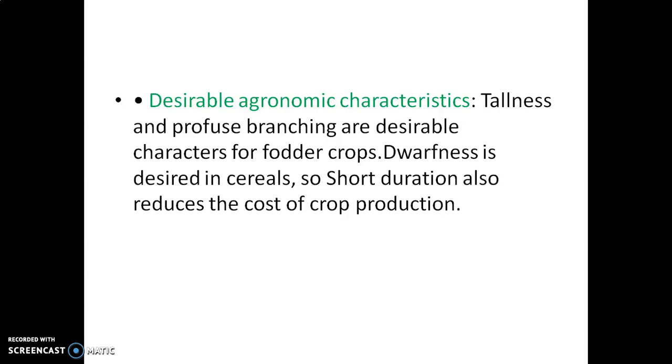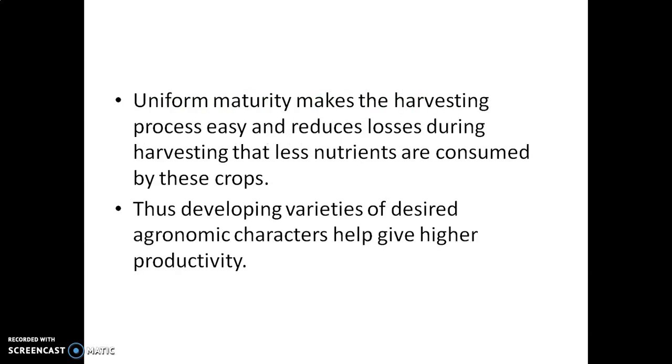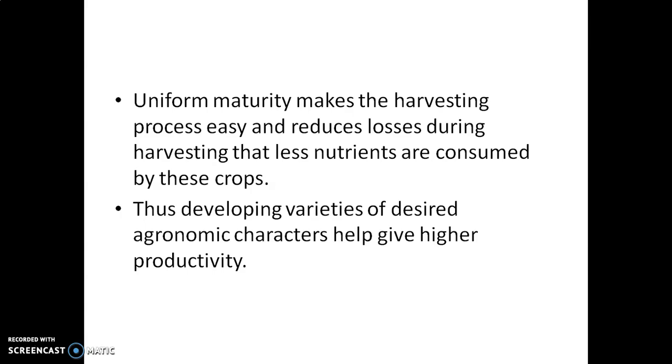Short duration also reduces the cost of post-production. Uniform maturity makes the harvesting process easy and reduces losses during harvesting, and less nutrients are consumed by the crop. Thus, developing varieties of desired agronomic characters helps give higher productivity. So that is about the first aspect, that is crop variety improvement.